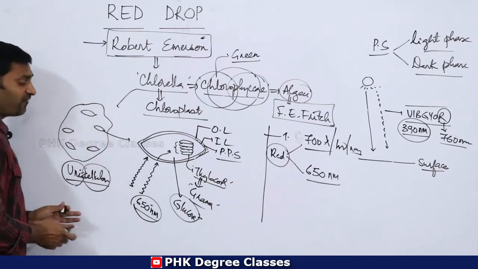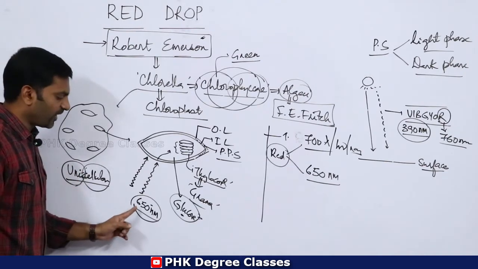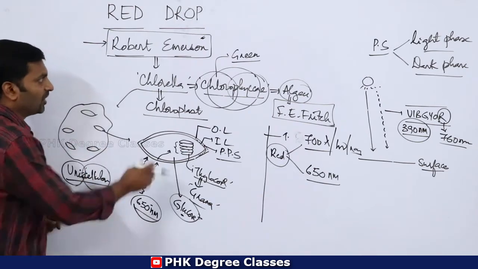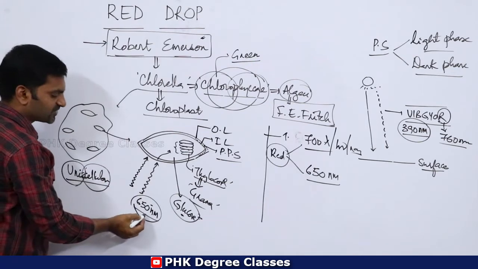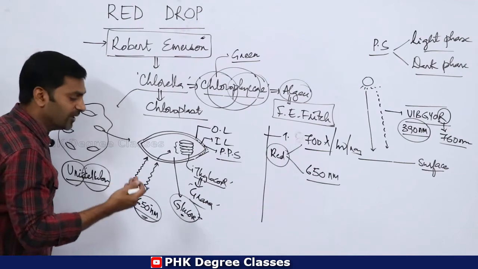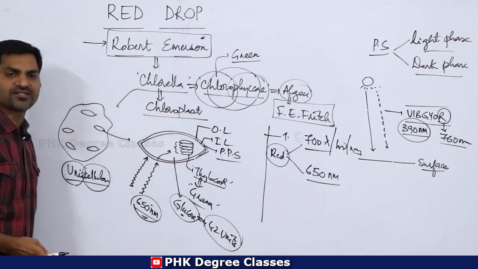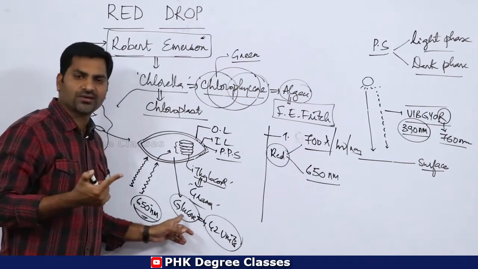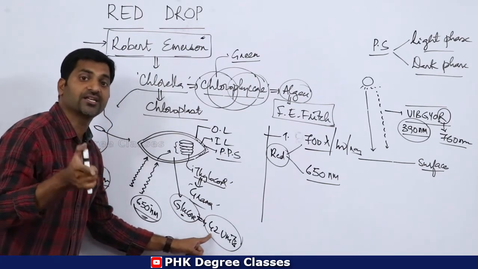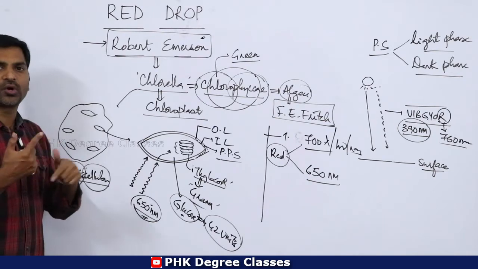What amount of glucose or carbohydrate is formed when you expose 650 nanometers of sunlight to the chloroplast? Remember, when Robert Emerson used 650 nm of sunlight, the photosynthetic rate was 42 units. So 42 units of glucose or carbohydrate is formed.